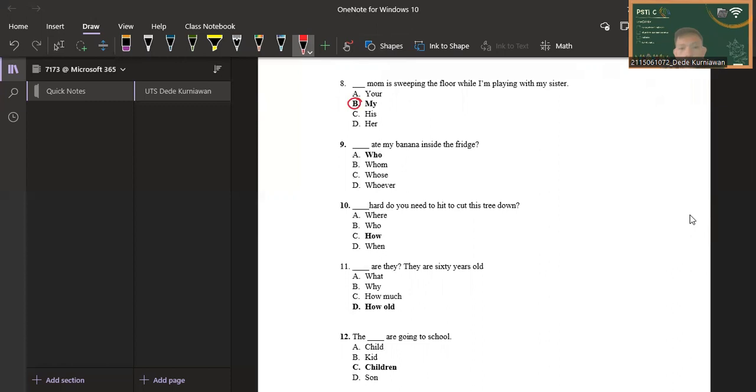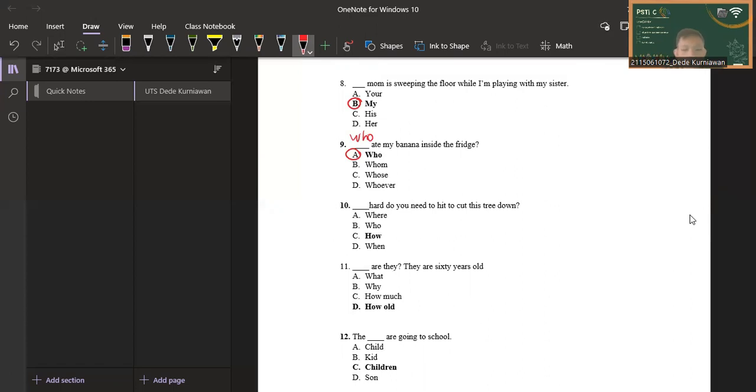Question number 9, blank added my banana inside the fridge. The correct answer is A, "who." "Whom," "whose," and "whoever" are not correct because the context here is not suitable for B, C, and D.